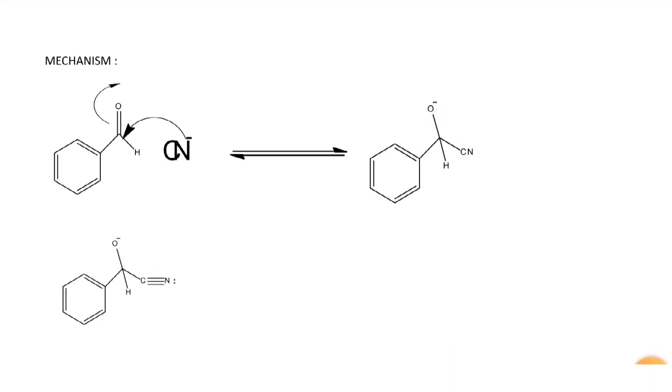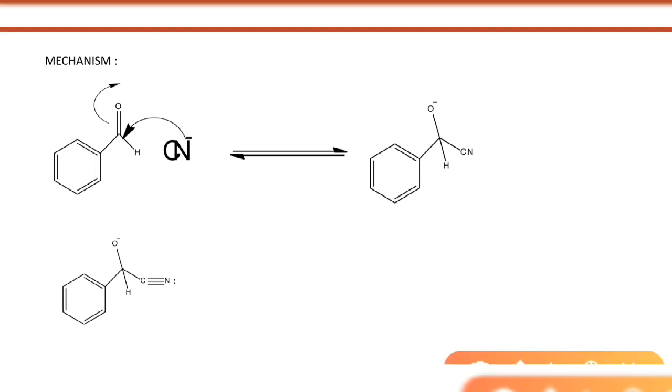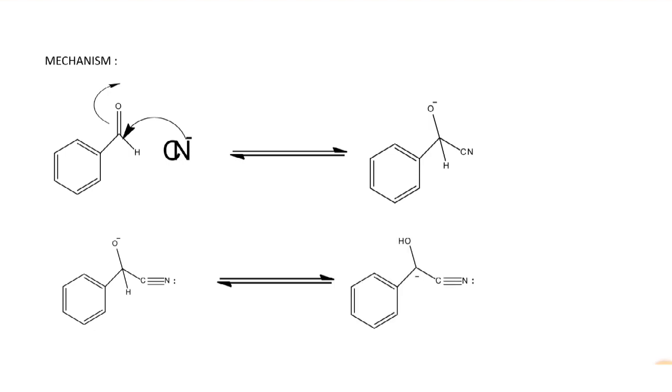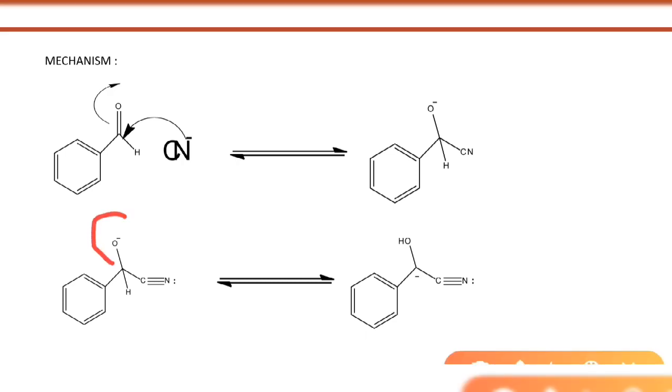Now in the next step, I have written cyanide in an open form, that carbon with triple bond N, and nitrogen has a lone pair here. In the next step, that O negative will capture this hydrogen.